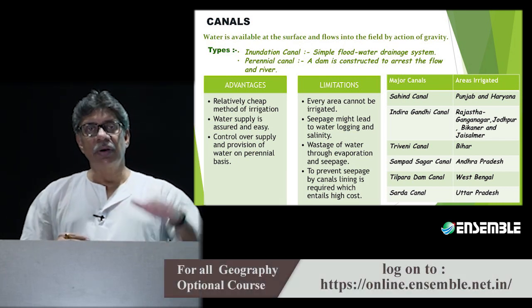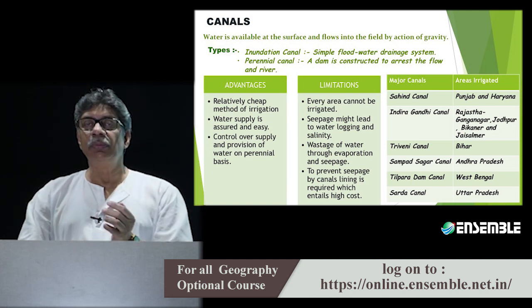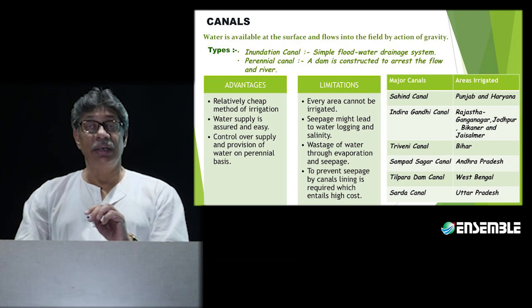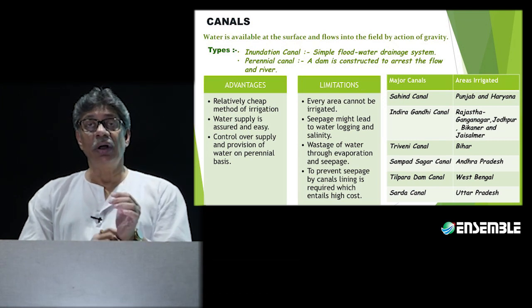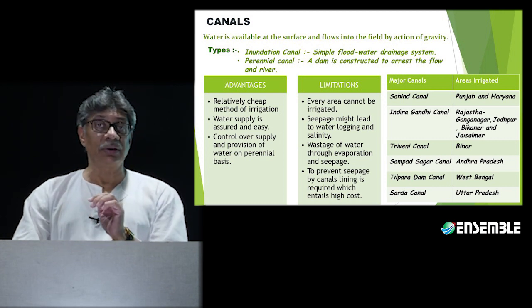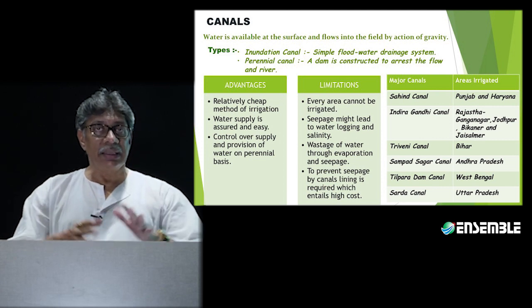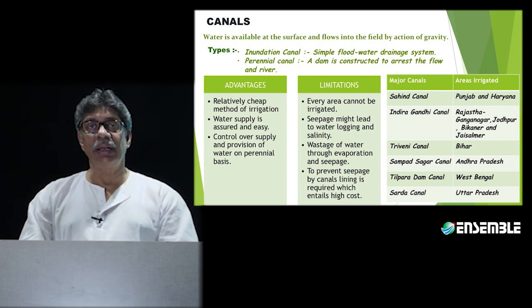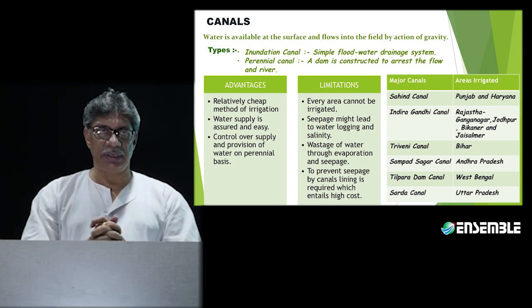Why cheap? Because if there are certain channels that have been established maybe during the Mughal period or maybe during an earlier period, what we can think of in this case is that all the water will flow along the terrain. And when this water flows along the terrain, the flow will take place naturally.